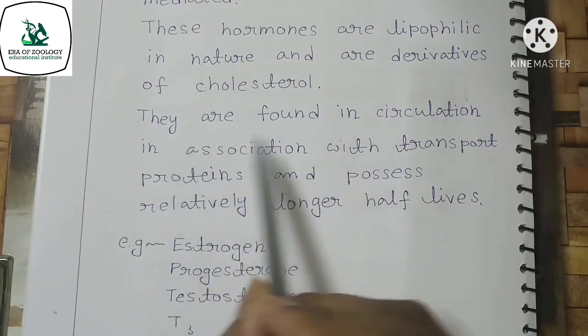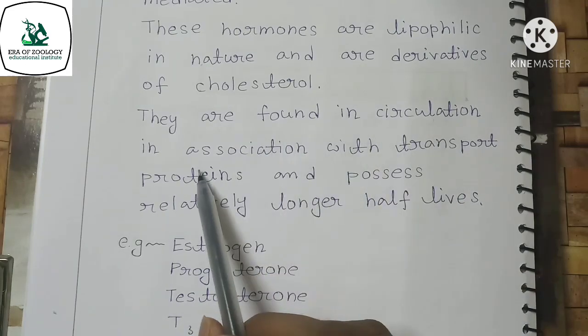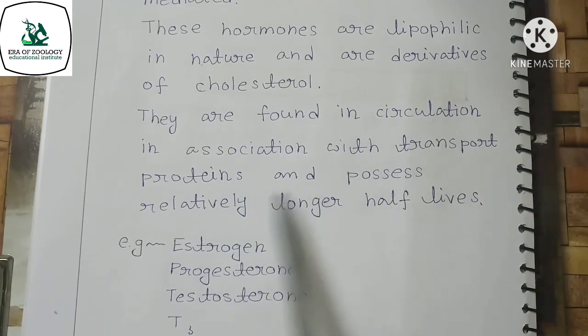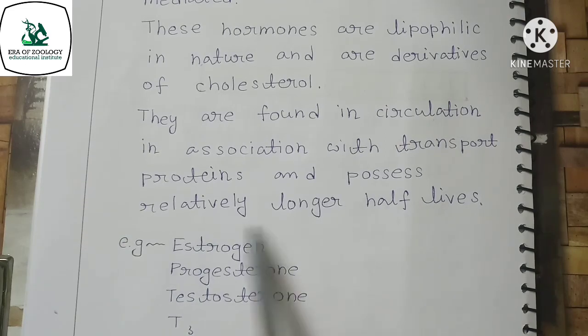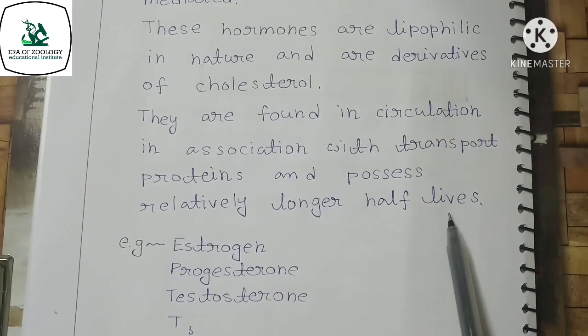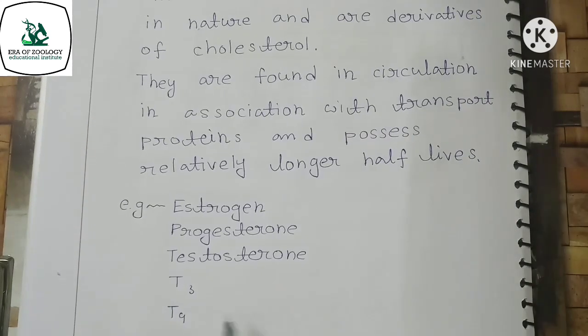They are found in circulation in association with transport protein and possess a relatively longer half-life, and their examples are estrogen, progesterone, testosterone, and also T3 and T4.